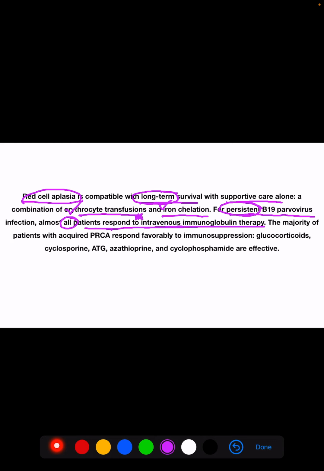Patients who have acquired pure red cell aplasia respond to immunosuppression. So for acquired pure red cell aplasia, what do we give? Immunosuppressive drugs. What are the immunosuppressive drugs? Glucocorticoids, cyclosporin, ATG, azathioprine and cyclophosphamide. These are effective for acquired pure red cell aplasia.